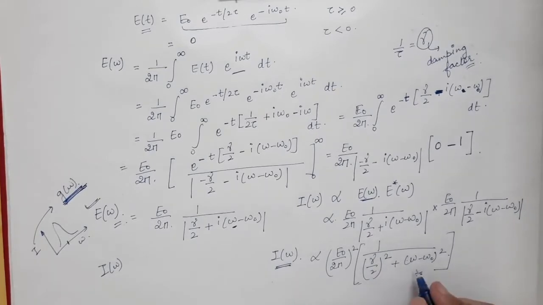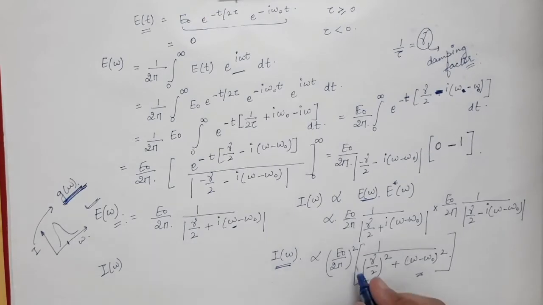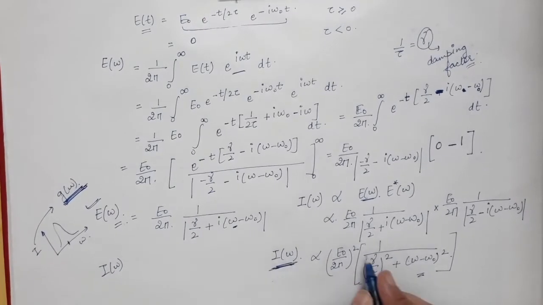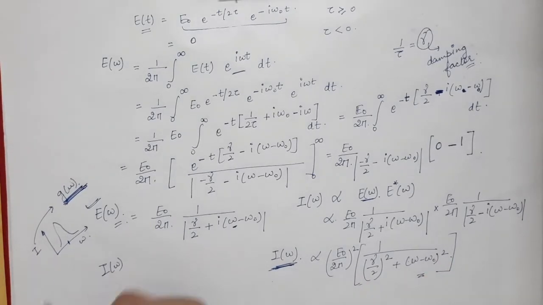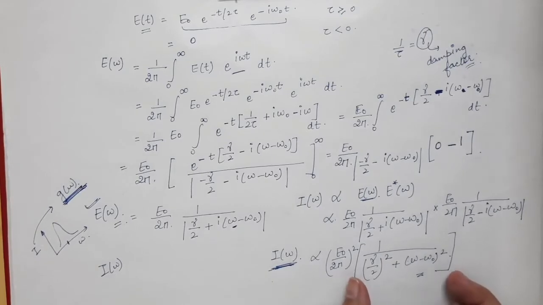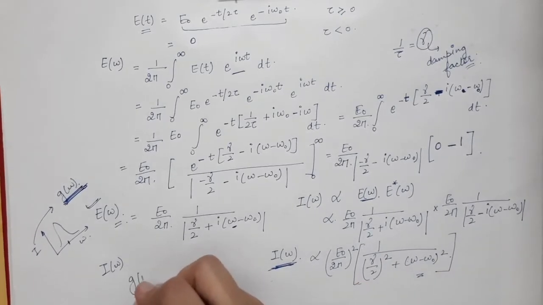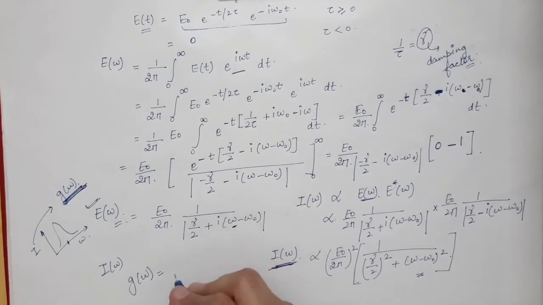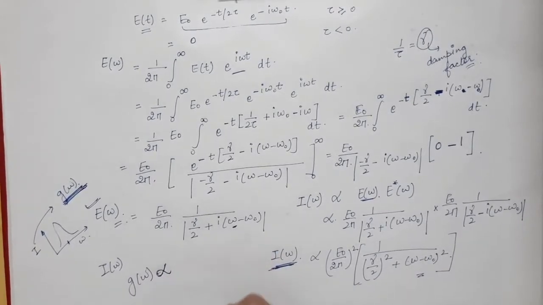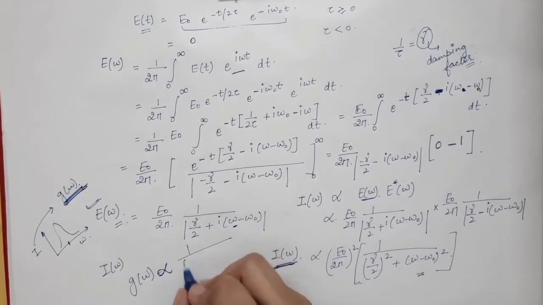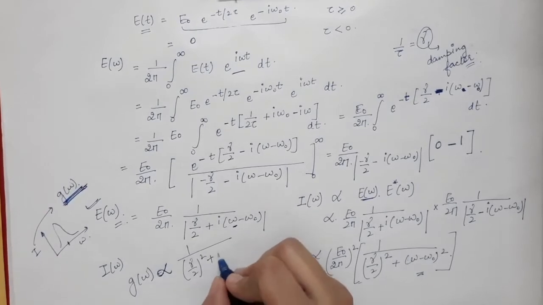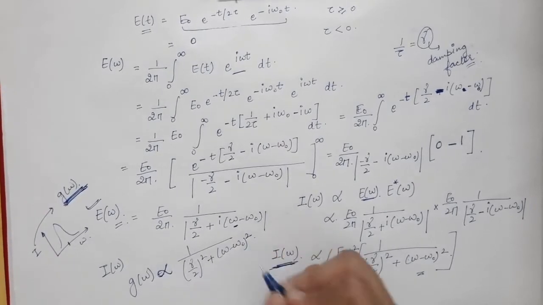So g of omega from this case we can write. As we know that intensity is proportional to g of omega, this factor will be the line shape function. This term will decide the shape of the intensity versus frequency curve. So from here you can write g of omega is proportional to 1 divided by this whole term, that is 1 divided by gamma by 2 whole square plus omega minus omega 0 whole square.